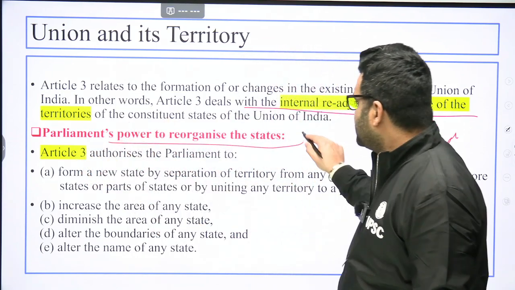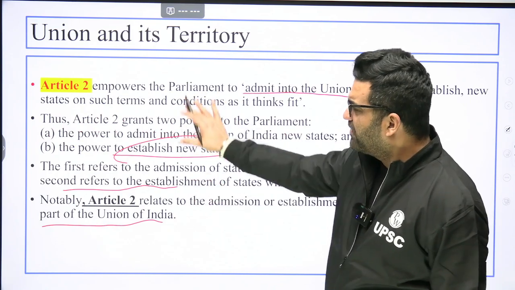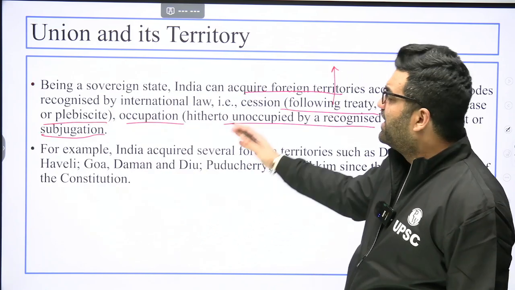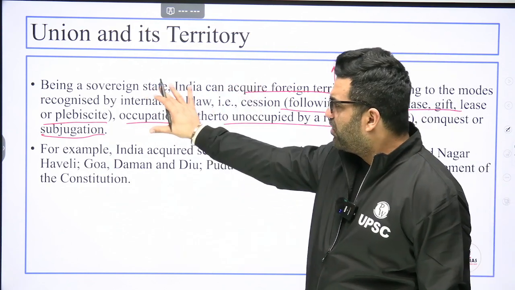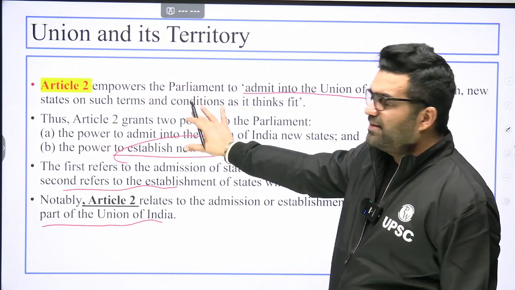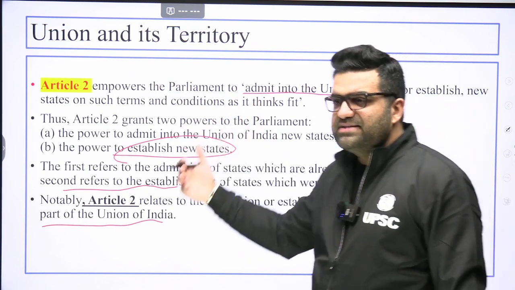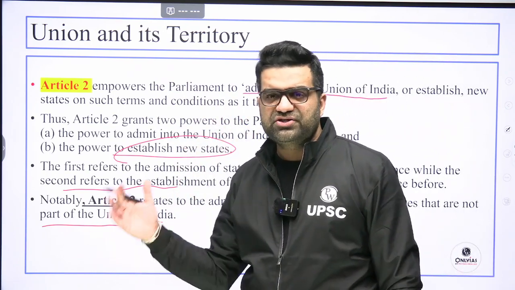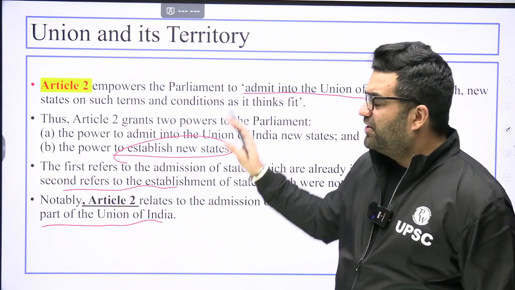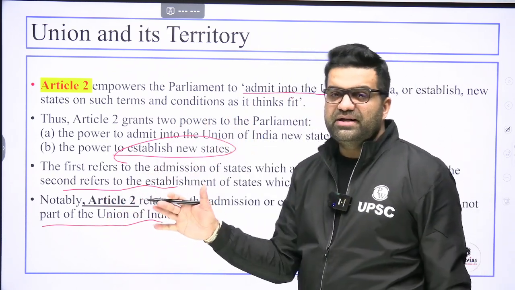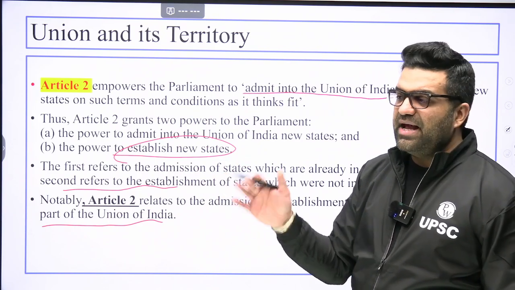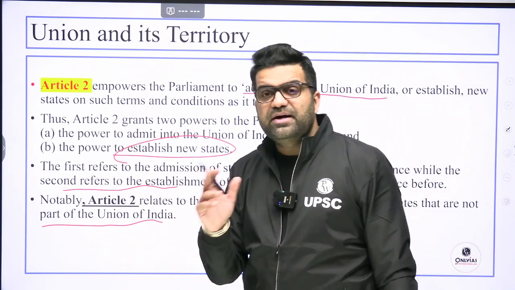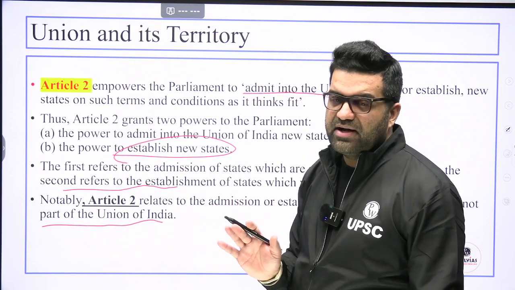Parliament's power in this regard. Here we are not talking much about the parliament. Why? Because using the broad scope of Article 1, Article 2 simply says by executive action, war, subjugation, etc., the Union Executive can admit into the territory of India any new state, any new territory which was earlier not a part of the Union of India, territory of India.